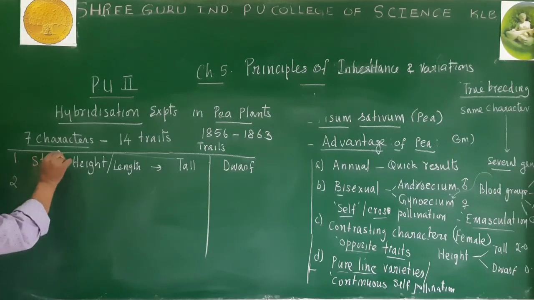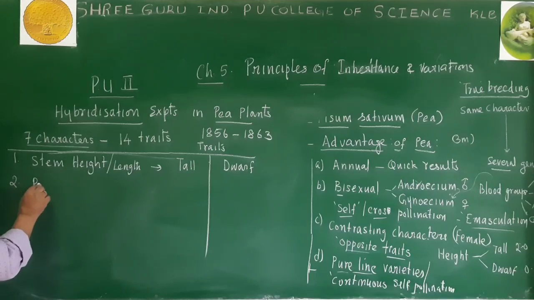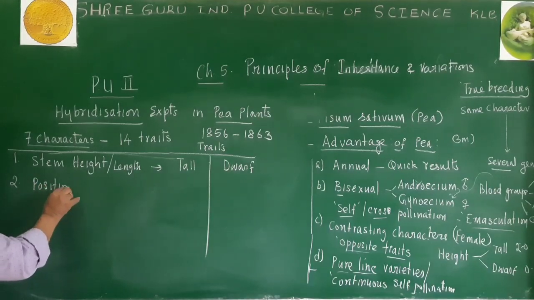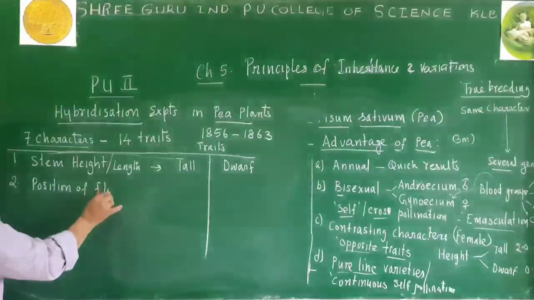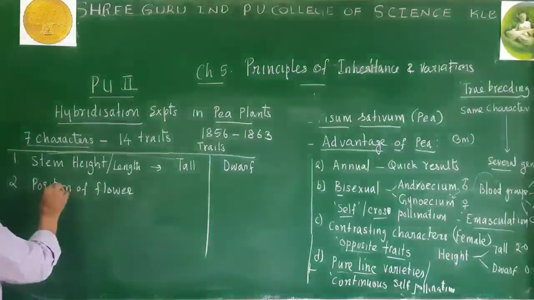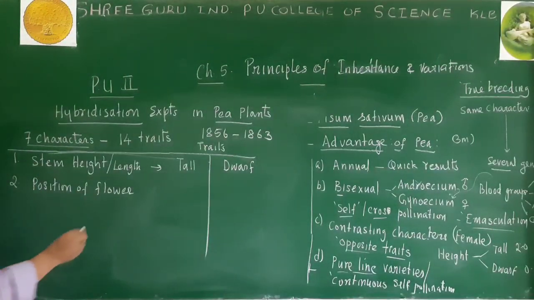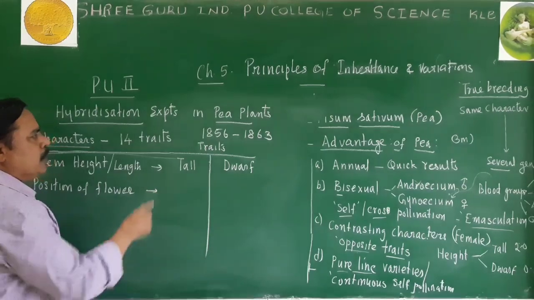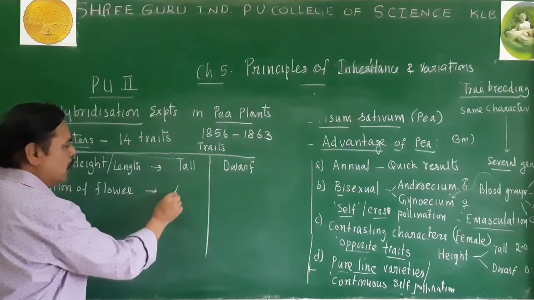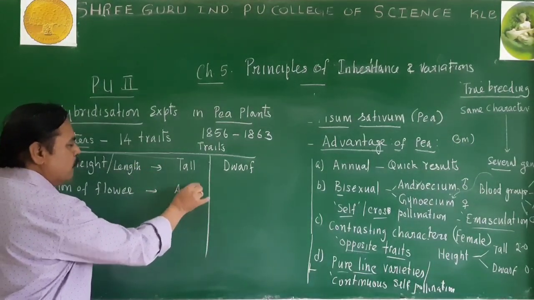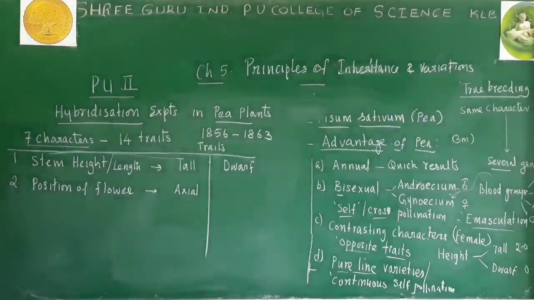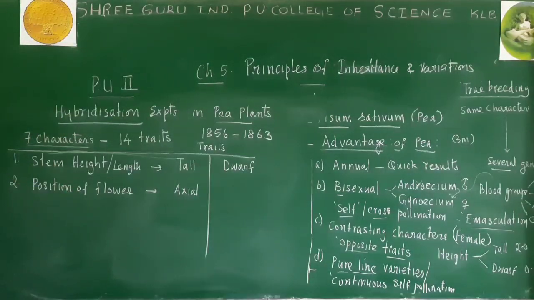The second character chosen by Mendel for his experimental purpose is the position of the flower. Flower position was also studied by Mendel in the pea plant. Some of the pea plants produced axial flowers. The flowers produced in the axillary bud are called axial flowers.